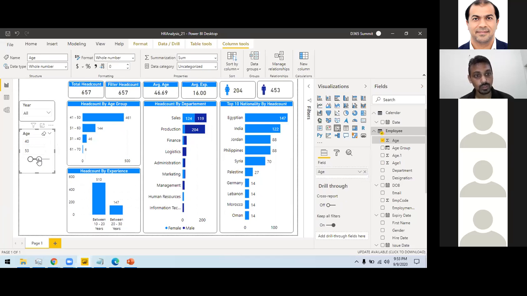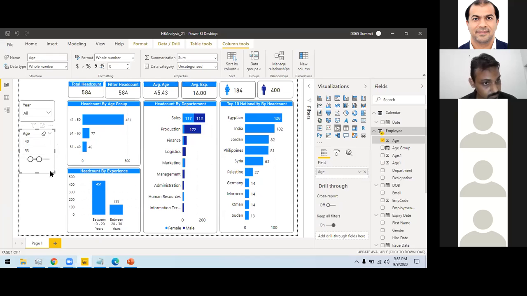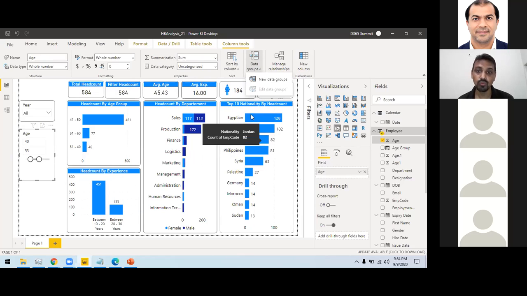So now we have an option for the grouping. Yes, you can do it here. And also there is one option called binning, which I did not show here. You can do it like this, new data group. So you can create new data groups on the fly as well. Like if I want to group employees of Egypt, India, and Jordan into one region, I can define a group and then I can work on those without writing those statements. Okay, great. Thank you so much.